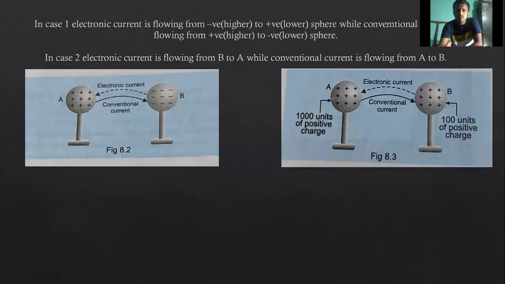As you can see here, there are two examples given of two spheres. In case 1, there is a sphere named A and another sphere B. Here A contains positive ions whereas B contains negative ions. The conventional current, we know, flows from the positive terminal to the negative terminal.